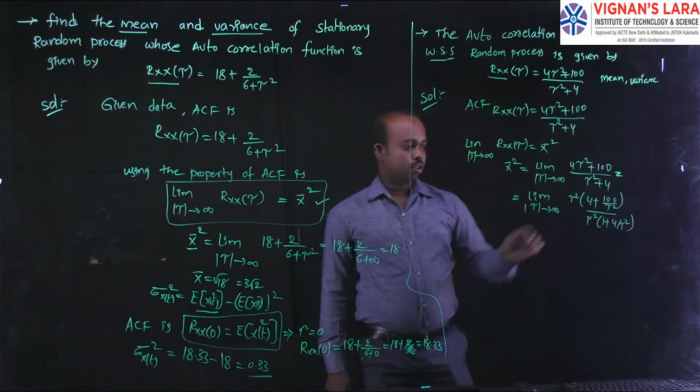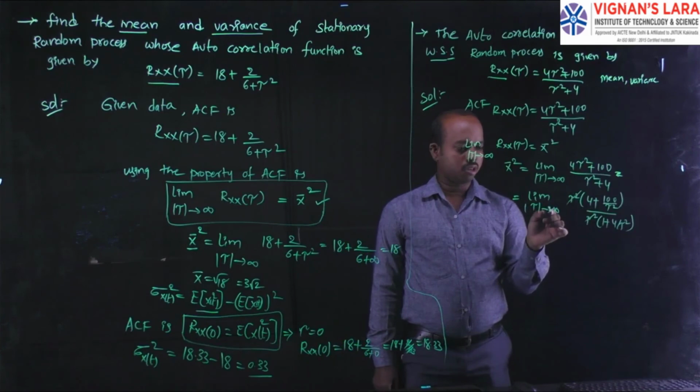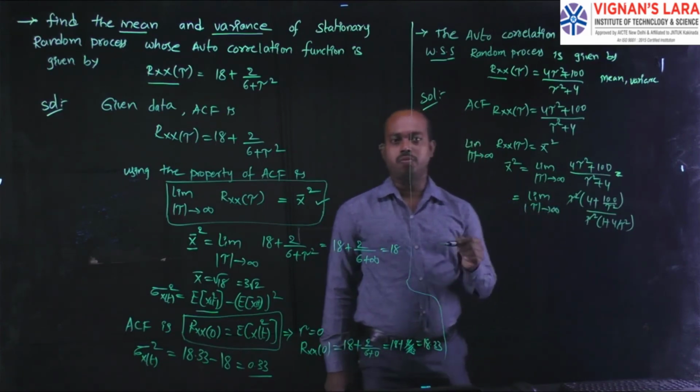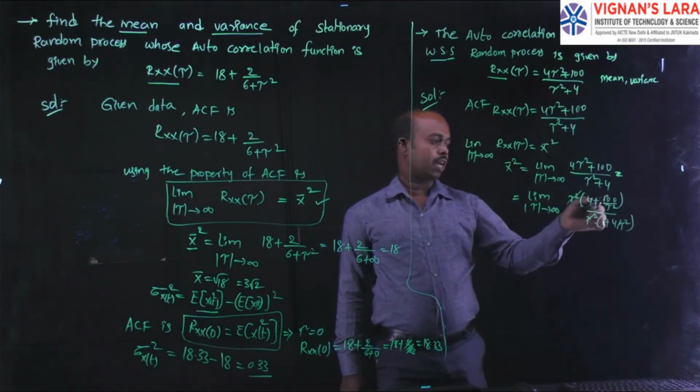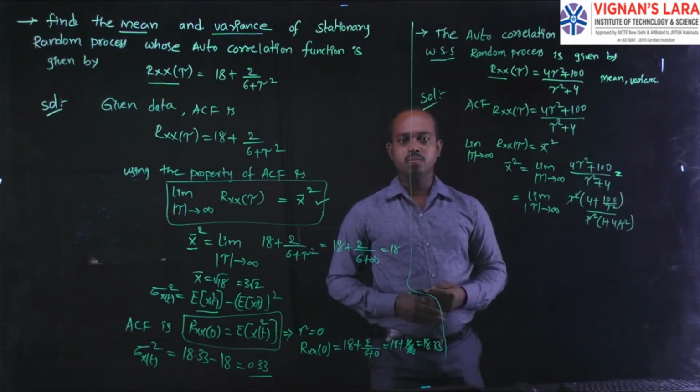In the numerator and denominator, tau square is cancelled. Then you can replace tau with infinity. Then 100 by infinity, 4 by infinity, all these quantities become 0.